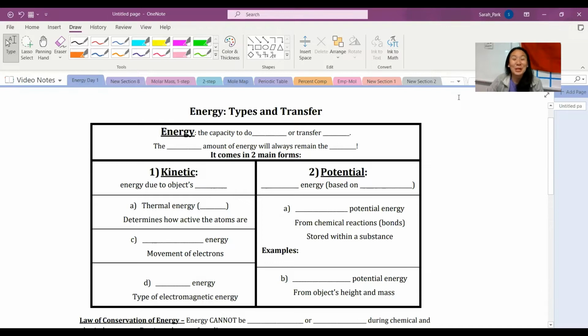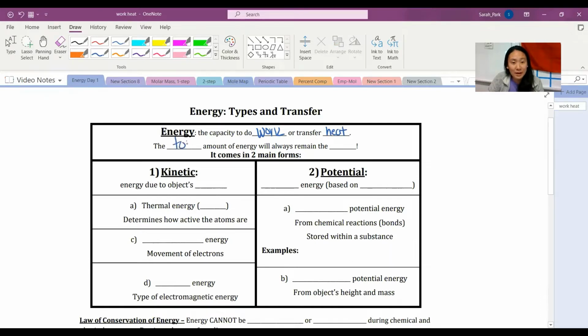All right, so welcome to the last unit. Unit 13 is called Thermochemistry. So thermochemistry is all about energy. So what is energy? Energy is a capacity to do work or transfer heat, okay?